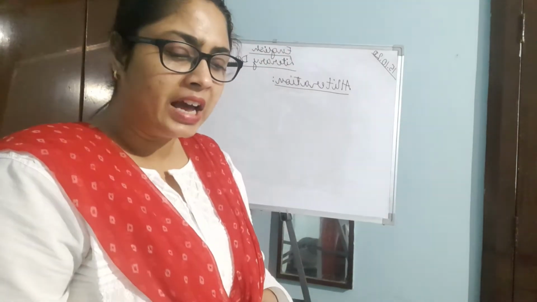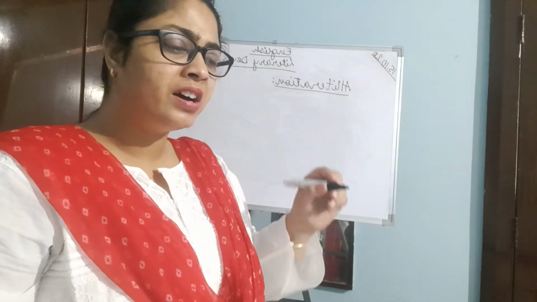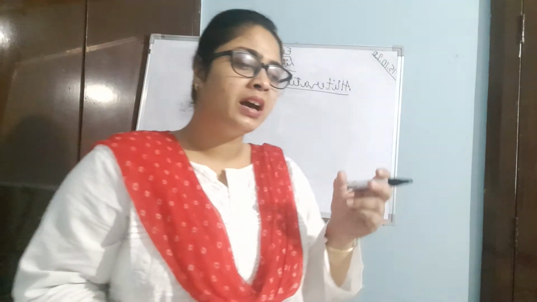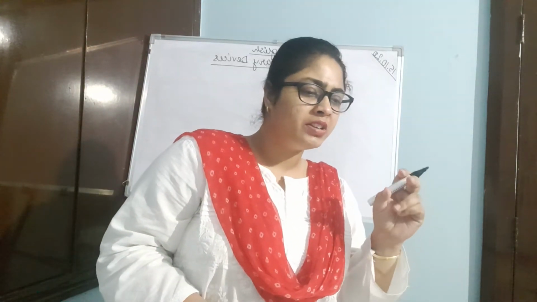So, alliteration means having the same first consonant in a sentence. Whenever there are words which have the same first consonant sound, they are known as alliteration.